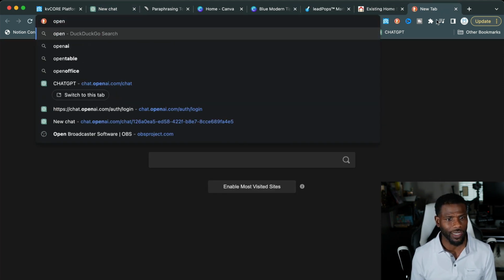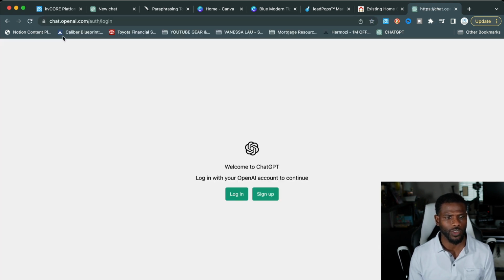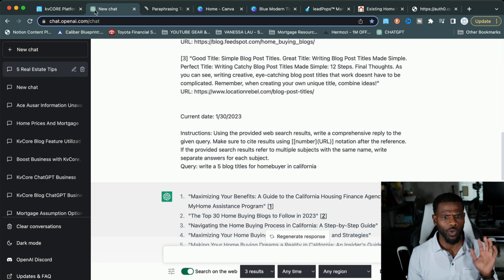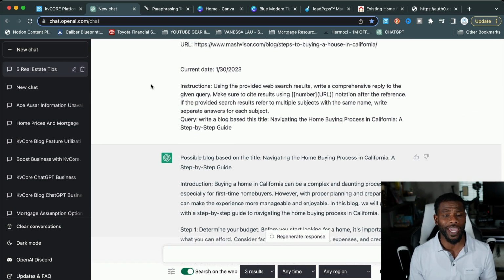Let's see if I can kind of take you to the login screen. Yep, so if you go to chat.openai.com, you should wind up here. Here you can click login and utilize your email or log in through Google. So I'm not gonna do that again because I've already done it. So once you do that, you will get into ChatGPT. This is where all the magic happens, people.